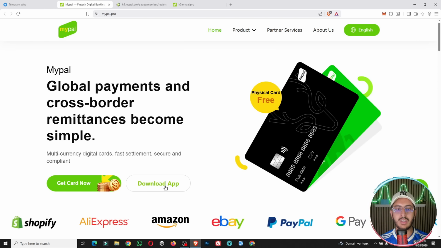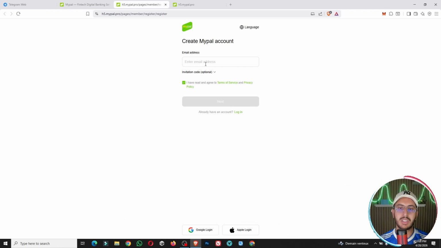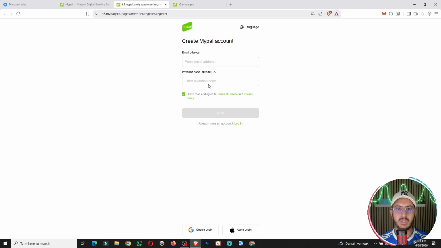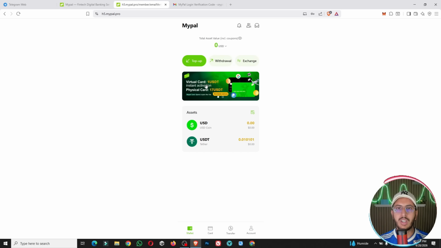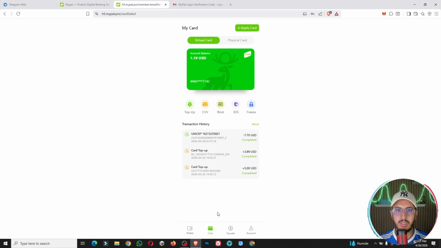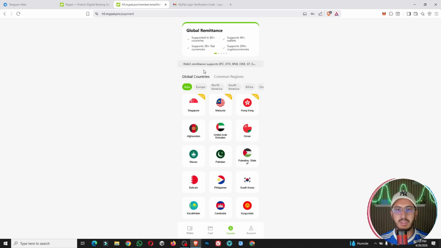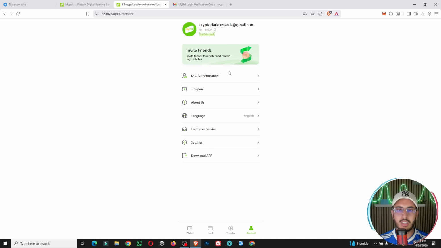You can download it here as I mentioned before, but for me I will use my desktop browser. So put here your email, and you can put my invitation code if you want, then just click next. So here is the dashboard. You can check it, it is really easy. So guys, we have here the wallet. You can check your balance. The available cards are here, and for sure the transfer, which means that you can transfer from your crypto or your country's currencies, and then you can check here the account.